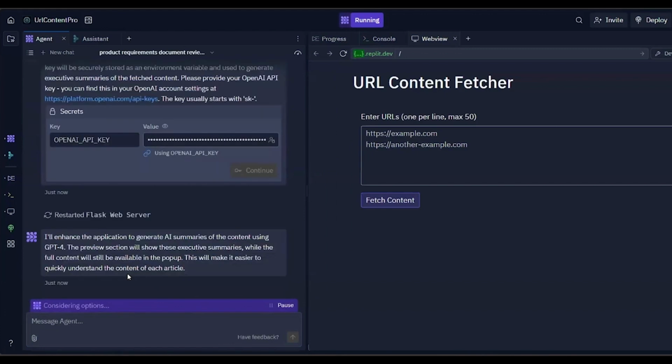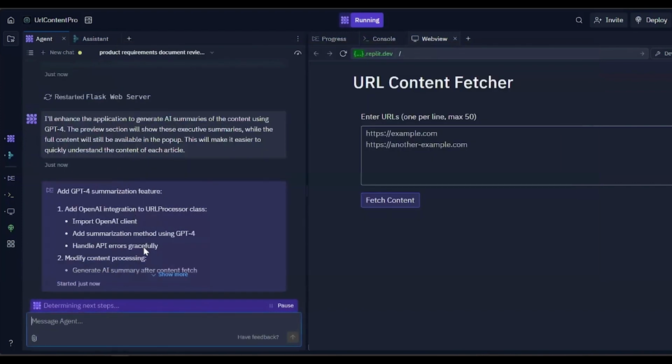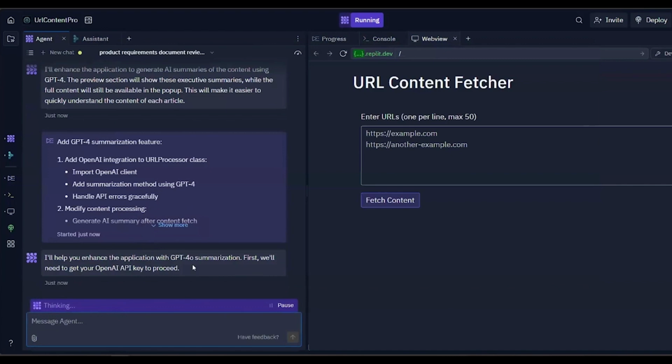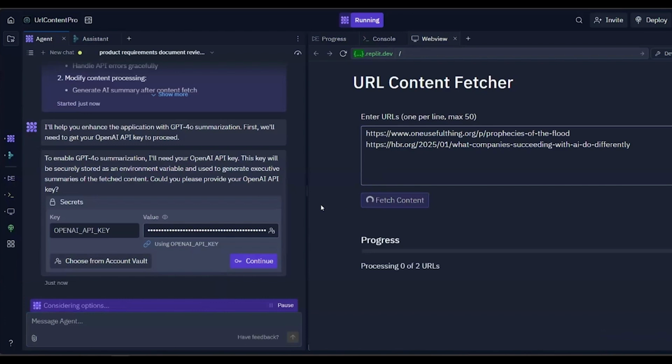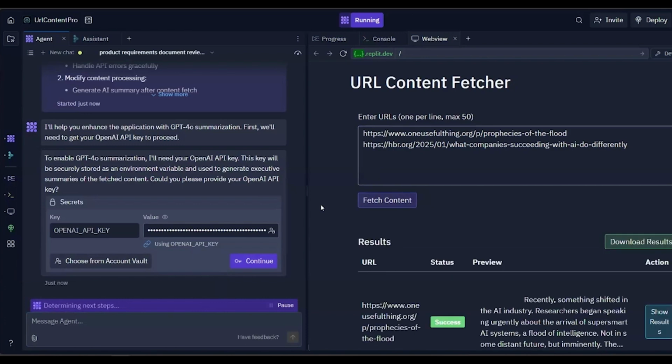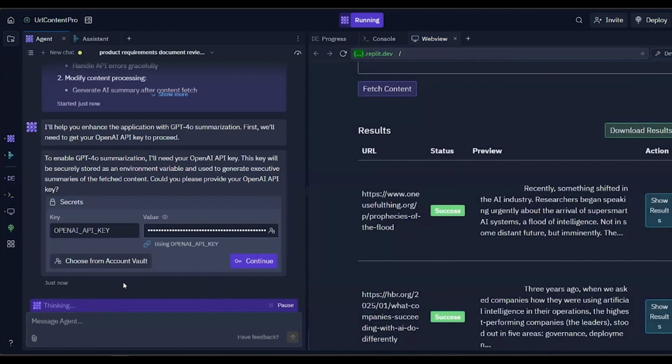I'll go back over and copy these same two URLs again. It said, okay, I'll help you enhance the application. First, we'll need to get your OpenAI key. We've already done that. It's reviewing your message. I don't know, it might have already finished. Let's just give it a try and see what happens. It might be right in the middle of trying to fix it, but no, it's still using the old code. Let's give it a minute to keep working here. If it's taking too long, we can always pass off to John, and I'll tap out and come back in a few minutes when it's done writing the code. But I thought it would be interesting just to see what it can do along the way.